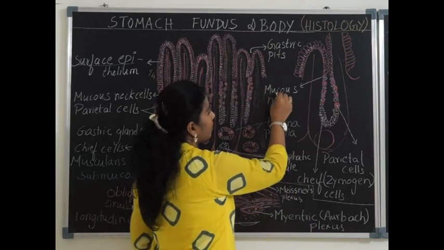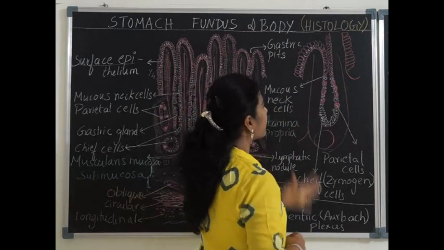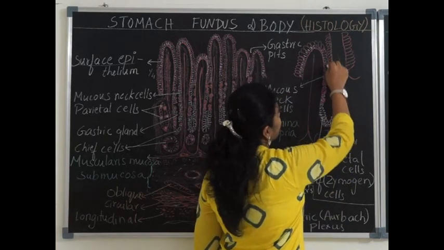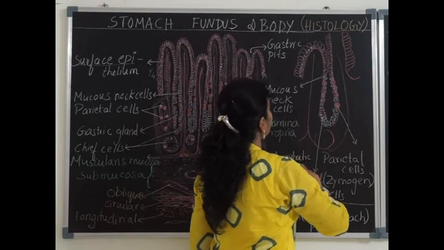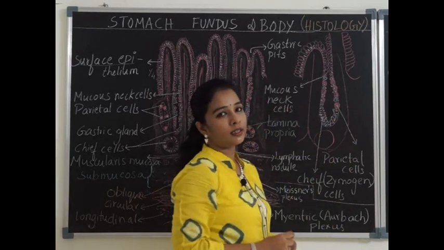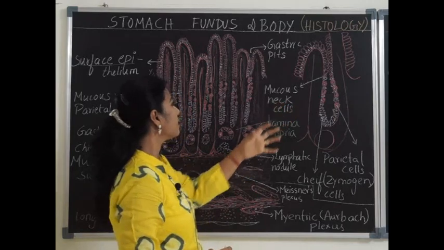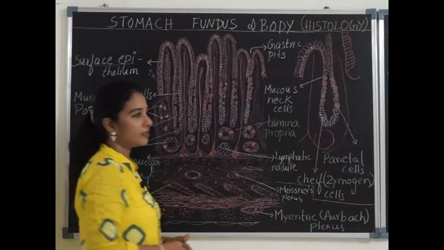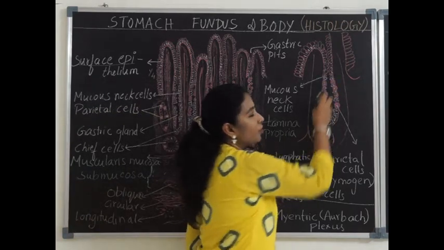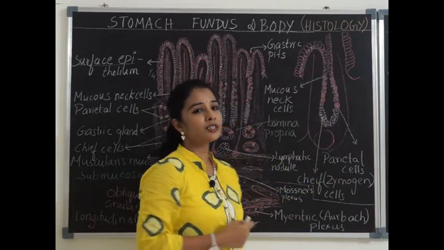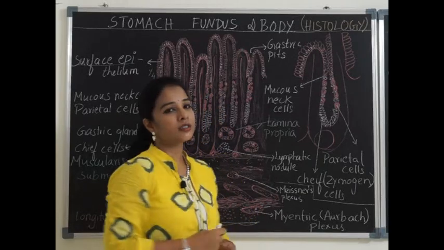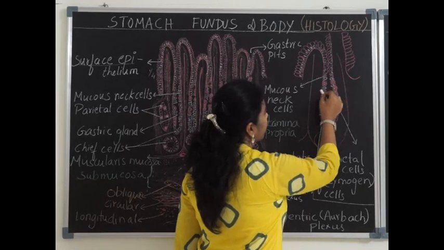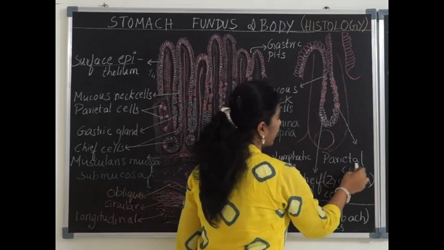First we shall see the mucous neck cells. Mucous neck cells are mucus secreting cells present at the junction of the gastric pit and the gastric gland. The mucus secreted by these cells is chemically different from the mucus secreted by the surface epithelial cells. The cells appear to be empty, having a nucleus pushed towards the periphery because the cytoplasm is filled with mucin. Next to this, we can see large beaded cells which are called parietal cells.